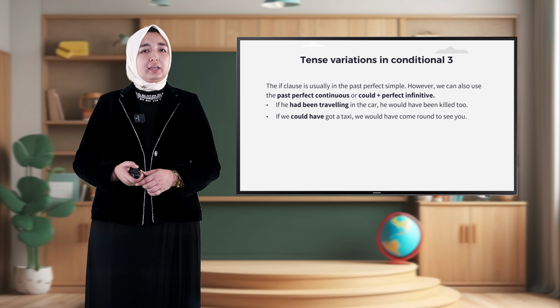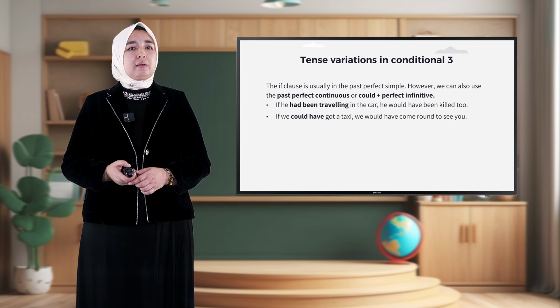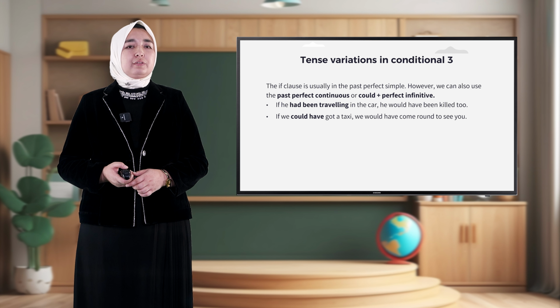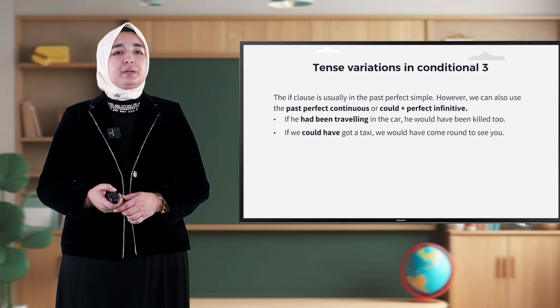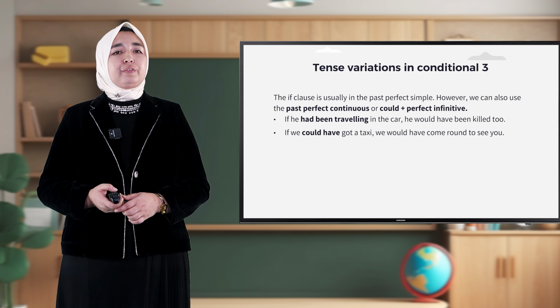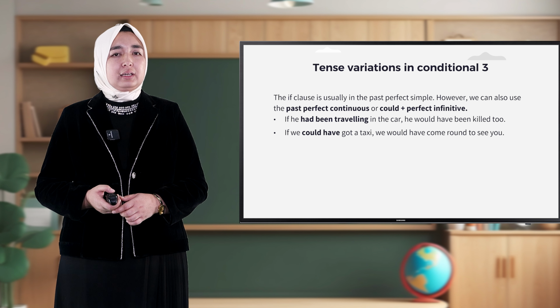Tense variations in conditional type 3 here. The if clause is usually in the past perfect simple. However, we can also use the past perfect continuous or could plus perfect infinitive. If he had been traveling in the car, he would have been killed too. Or another example here: if we could have got a taxi, we would have come round to see you.